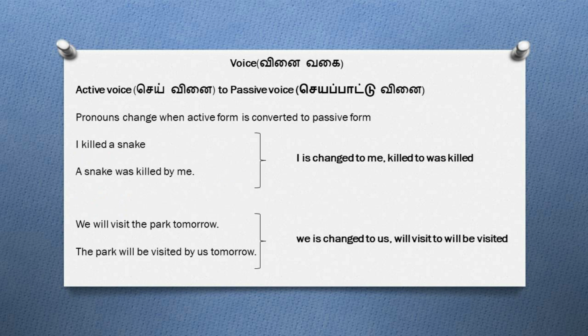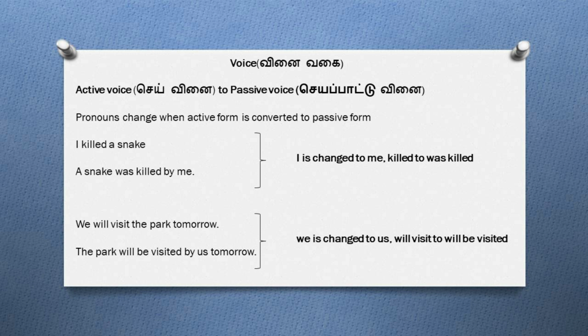When we convert a sentence from active voice to passive voice, there will be a change in pronouns. Let's see how that works. For example, if I say, I killed a snake. In the passive form, the sentence will be, a snake was killed by me. The subject in the active form, that is, I, is becoming me in its passive form. Similarly, the verb is also undergoing a change. In active voice, the verb used is killed, whereas in its passive form, we use the verb was killed.